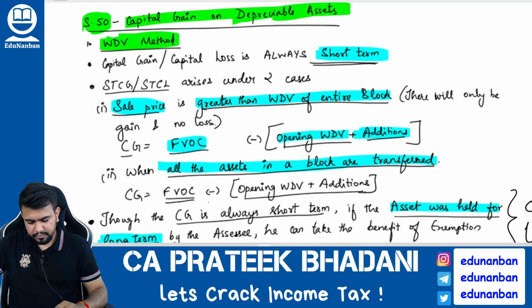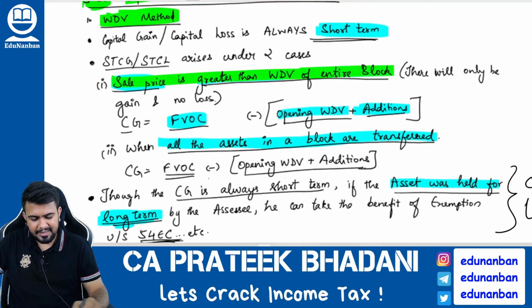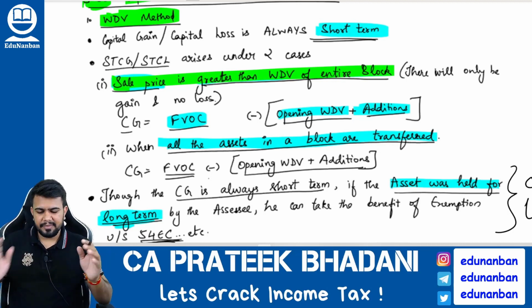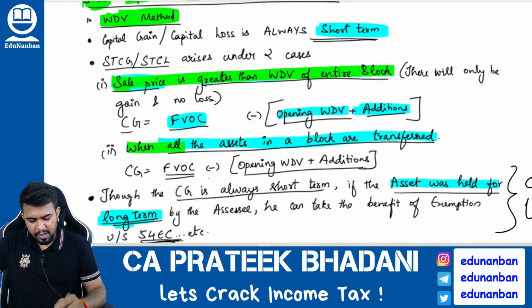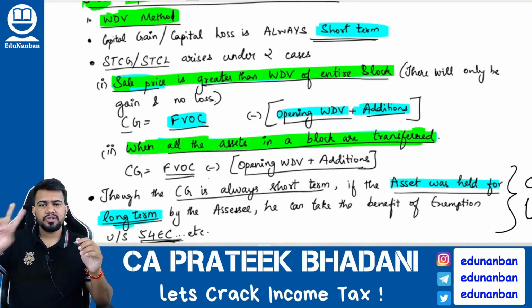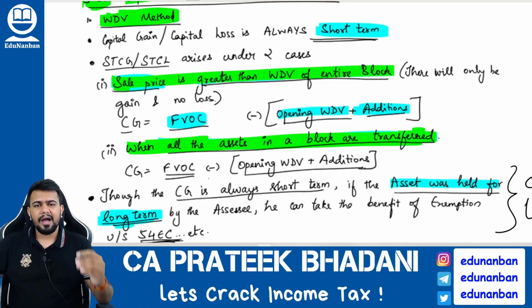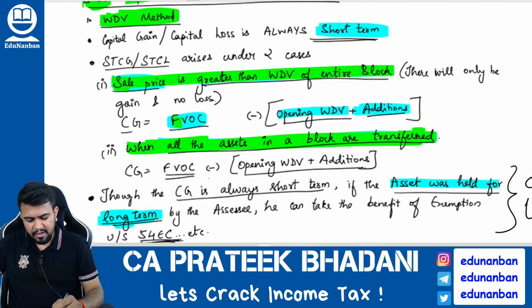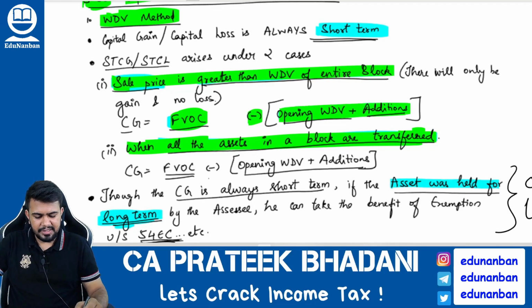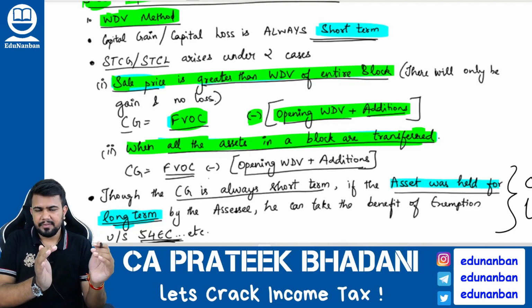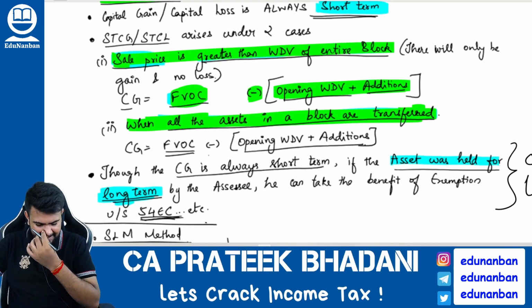Case number 1 is where the selling price is greater than the WDV of the entire block. And number 2, when all the assets of the block are transferred. So only in two cases capital gain will arise in case of depreciable asset. How to calculate capital gain? Very simple. Full value of consideration minus opening WDV plus additions. Okay, you will find out the capital gain.